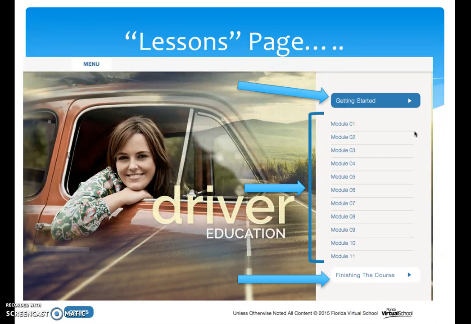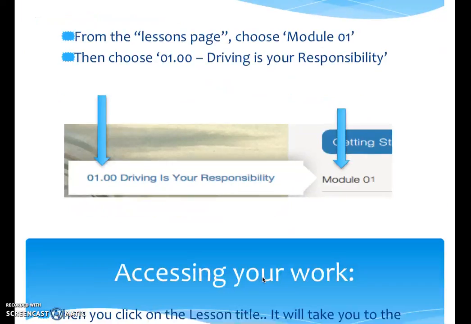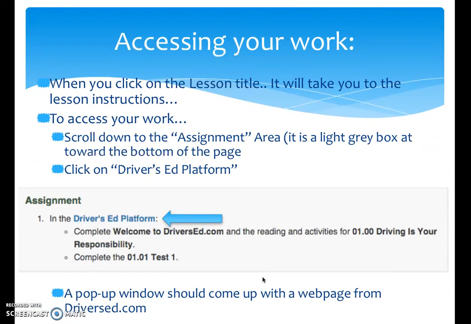So to start your lessons, you're going to click on this module 1 right here, this very first lesson. When you click that module 1, to the left, a pop-up is going to come and it's going to say driving is your responsibility. When you click there, it will take you to your lesson page. On the lesson page, it's going to scroll through what you're going to do, the instructions, but the most important part is going to be all the way at the bottom.